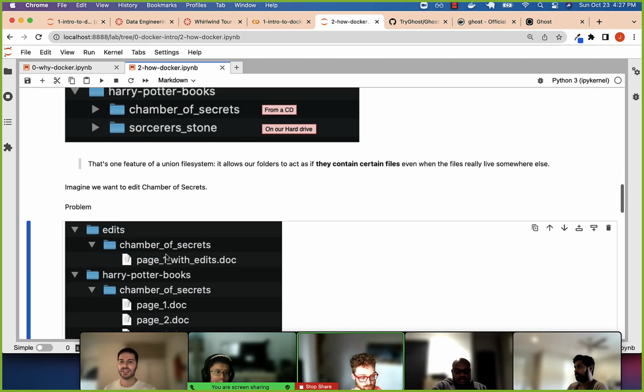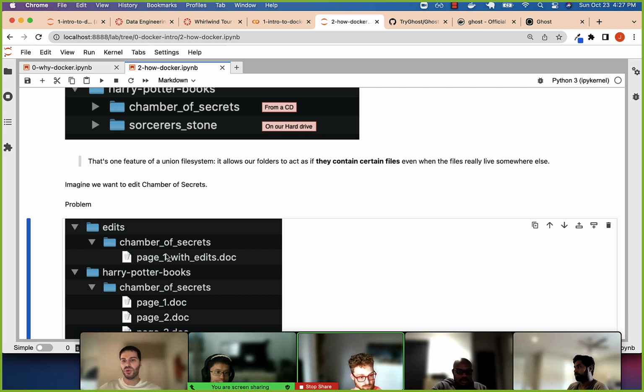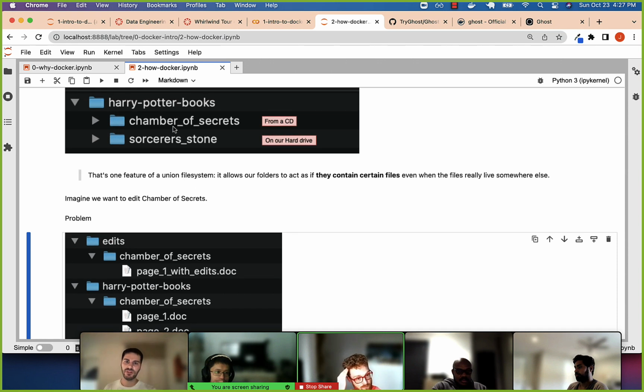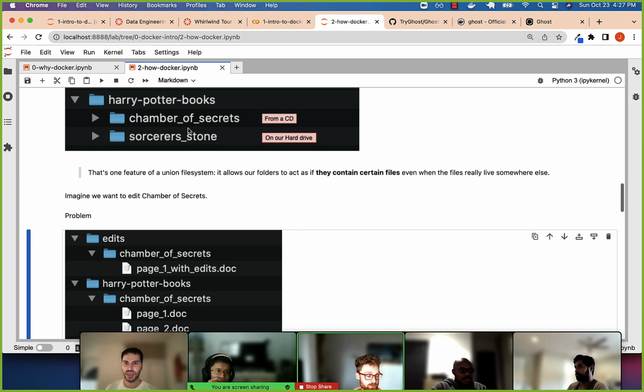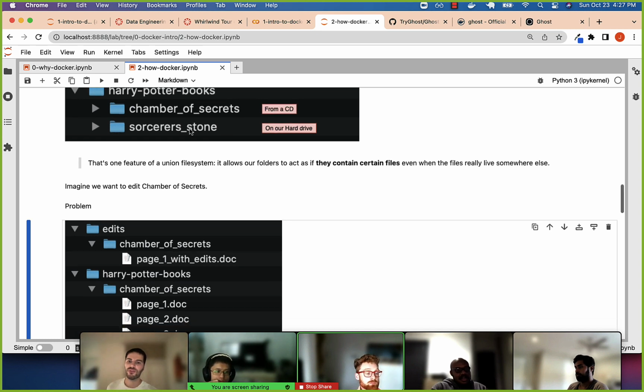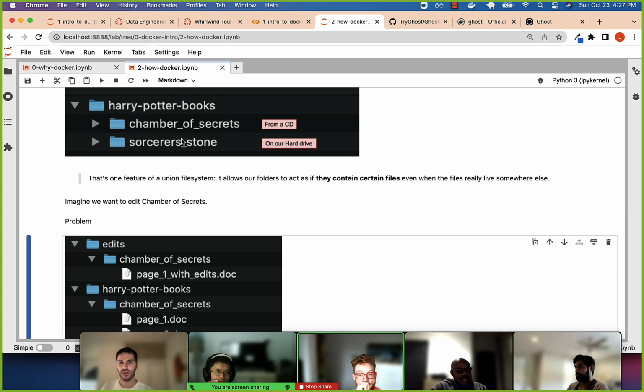A problem with this is, if these two different things are using the same software, one of them may want to edit, right, the book. So sticking with this analogy, we borrow Chamber of Secrets from my friend, right? We plug in the CD, and then all of a sudden I'm like, I want to change the first page, right? Because I think I can make it better. If we change the first page, our friend will be angry, right?